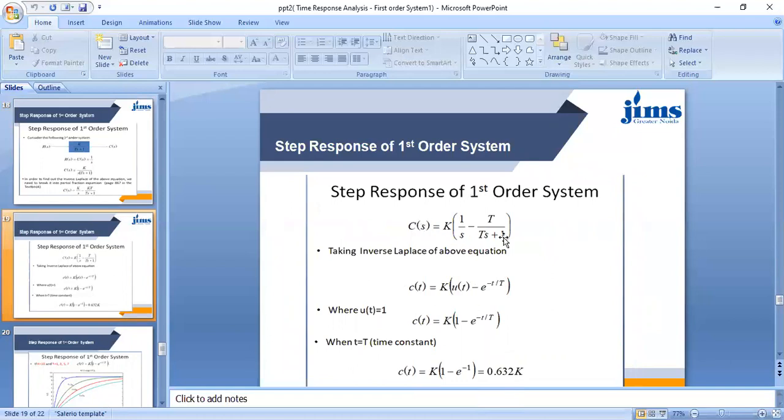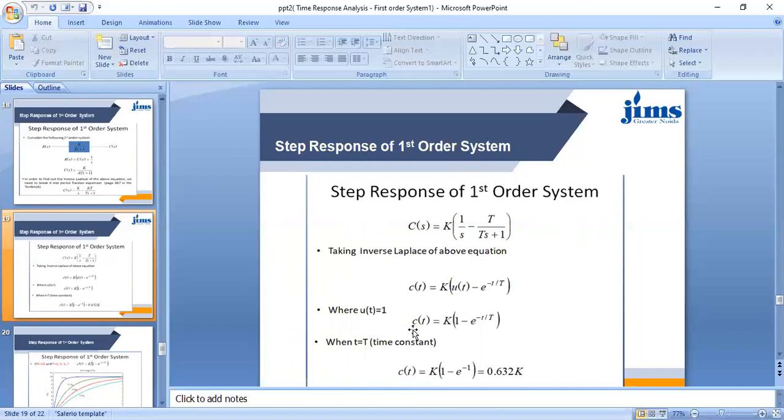Now Cs is equal to this. Taking the inverse Laplace transform of this equation, k by s, this 1 by s is the Laplace transform of which, ut, and the other term is in the form of s plus a, so we convert this form into s plus a. What will be the value of a? This T will be here, that will become s plus 1 by T, and T will also be divided in the numerator, so that this will equal 1, so we have 1 e raised to the power minus t by T, where ut is equal to 1.